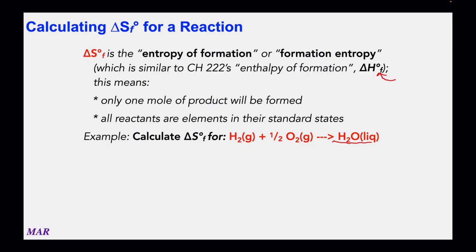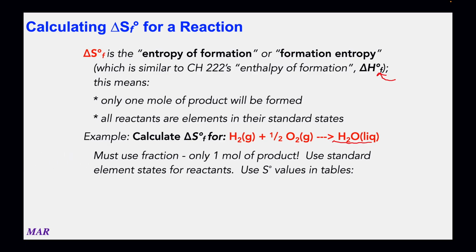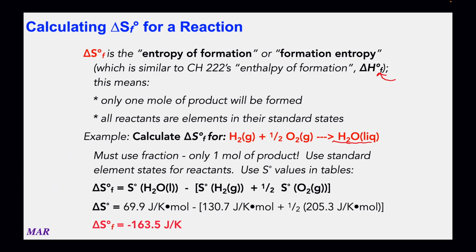But anyway, delta SF would be products minus reactants. You can look up those respective values. So liquid water, 69.9 joules per mole Kelvin, and then you subtract the H2 and 1/2 the O2, and you end up with minus 163.5 joules per Kelvin. So if you have to calculate a formation entropy like this, no problem. 1 mole of product, reactants in their standard states, good to go.